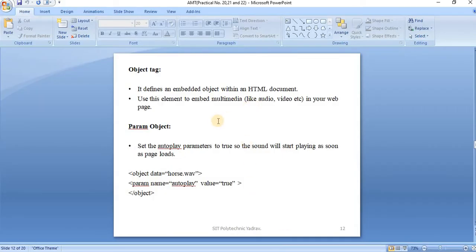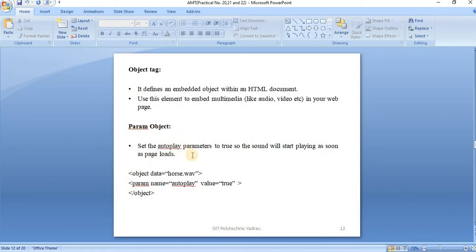At that time, which tags are used? The object tag. It defines an embedded object within an HTML document. Use these elements to embed multimedia, meaning that through the object tag you can add audio, video, etc. in your web page. The param tag sets the autoplay parameter to true, so the sound will start playing as soon as the page loads. What is the use of that param tag?